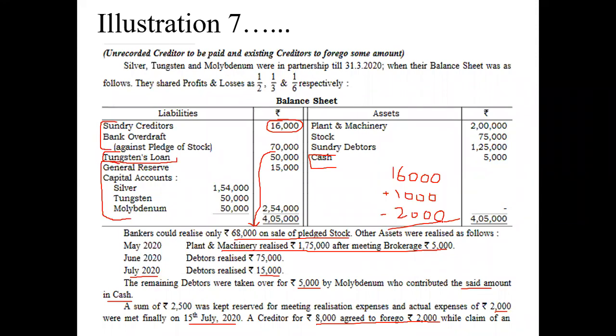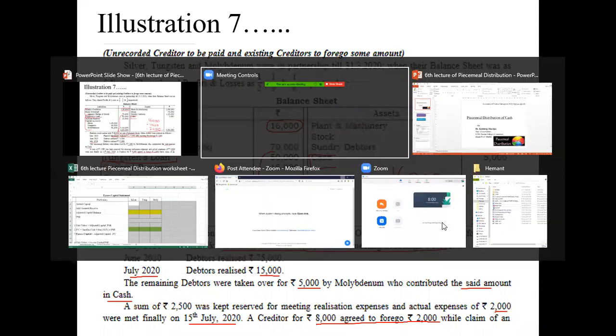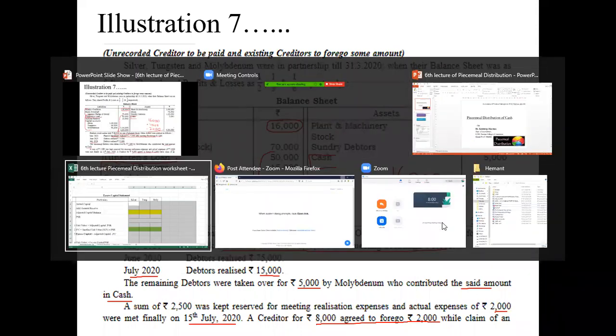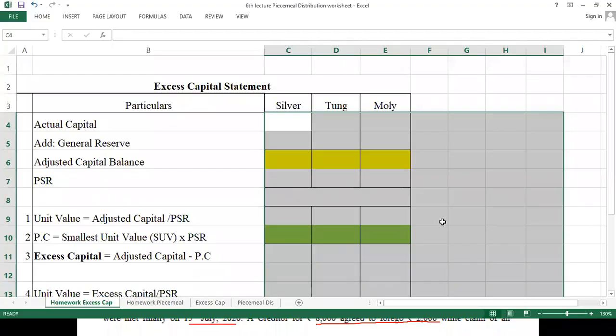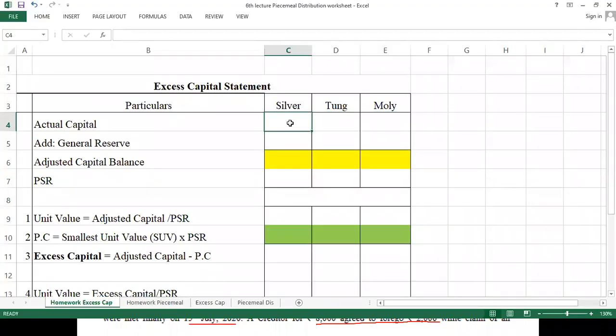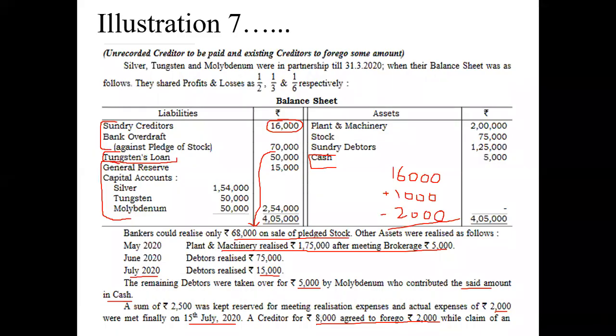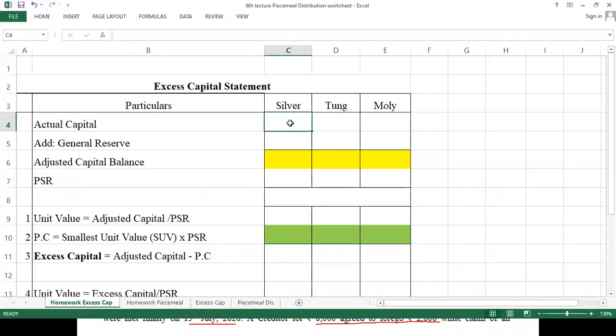Now let's move to the worksheet, so that first of all we will do the statement of excess capital. Now there are three partners, Silver, Tang and Moli. Let's see their balances. We have 1,54,000, 50,000 and 50,000. General reserve we will see later, but we have PSR 3:2:1.